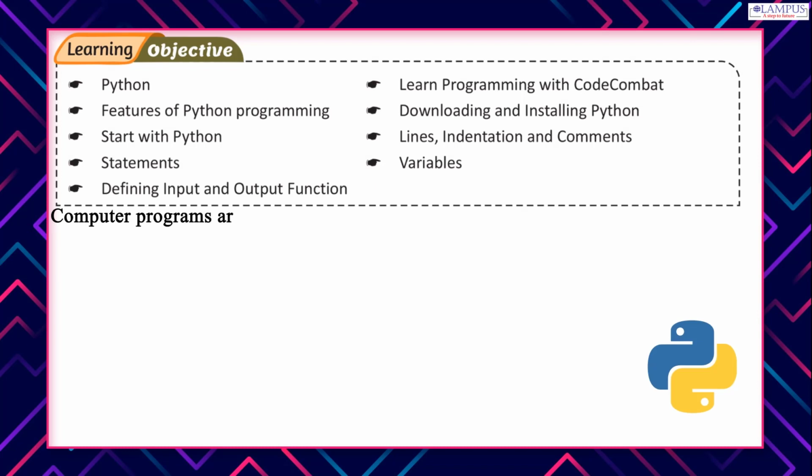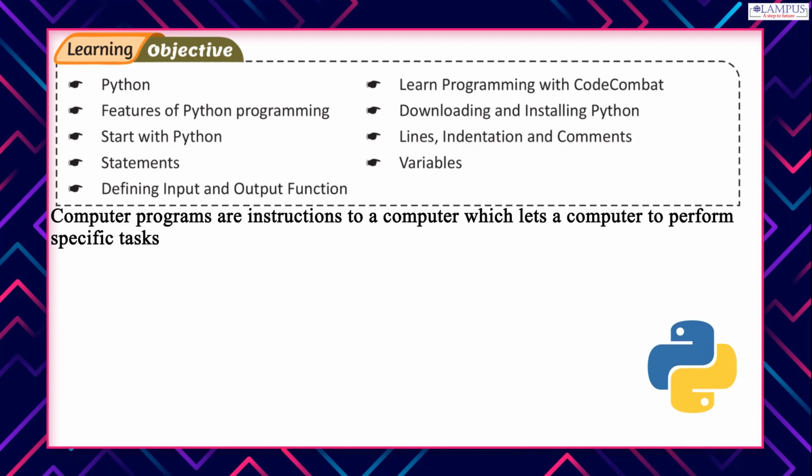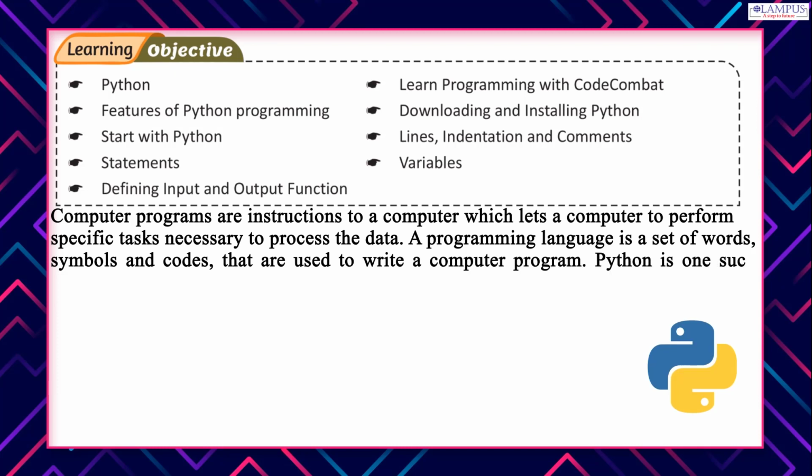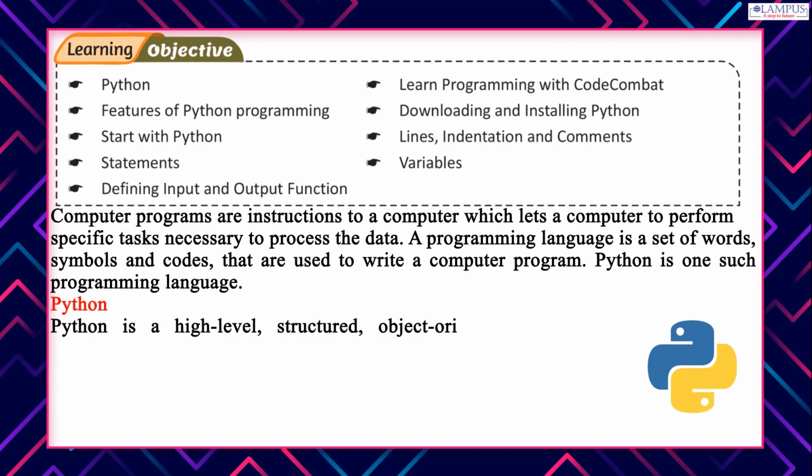Computer programs are instructions to a computer which let a computer perform specific tasks necessary to process the data. A programming language is a set of words, symbols and codes that are used to write a computer program. Python is one such programming language. Python is a high-level, structured, object-oriented, open-source programming language.